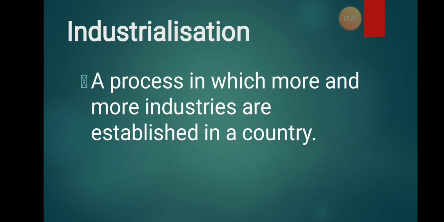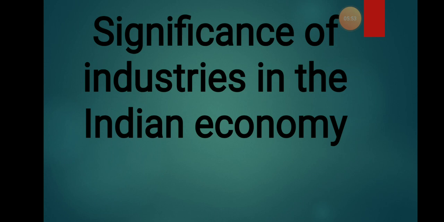There is a difference between industrialization and industry. What does industry do? Industry converts raw materials into finished products, and industrialization means an increase in the number of industries. Earlier, when there was only one industry, that was not called industrialization. But with new things happening, when industries increase to maybe 5-10 in a particular area, that is known as industrialization.